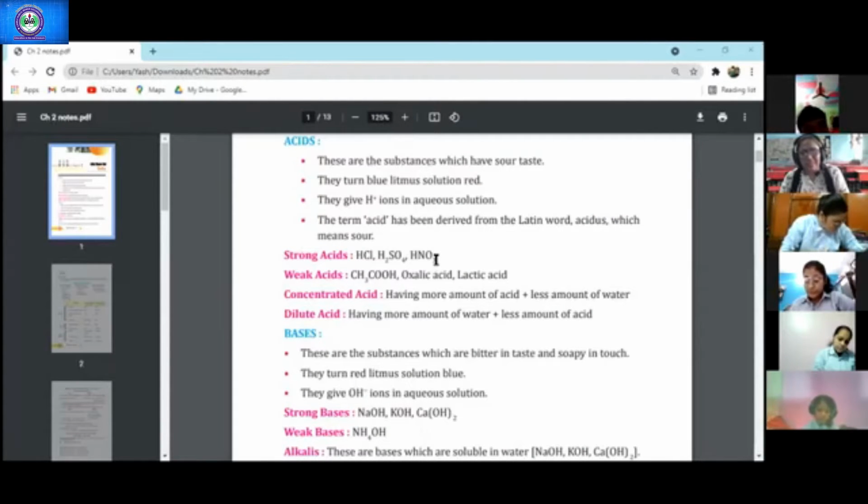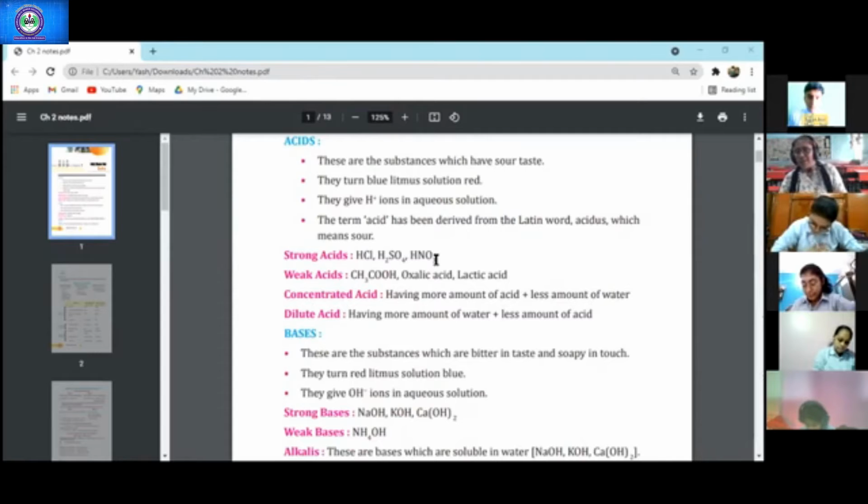What are the weak acids? Weak acids are acetic acid, oxalic acid, and lactic acid. Acetic acid is the common name, CH3COOH, that is acetic acid. But the IUPAC name, that is the chemical name, you have done IUPAC in your 9th class.